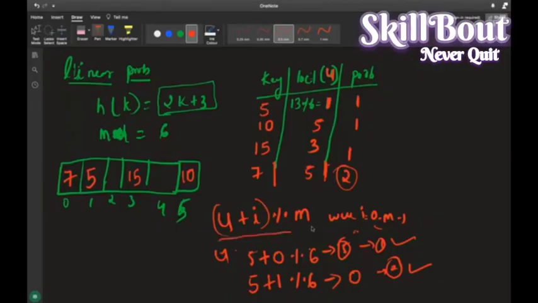ये इक्वेशन तब जाऊंगा जब ये कोलिजन हो रहा है, whenever it is colliding, I will go for this one. हाँ 5 collide हो रहा है ना, when there is a collision I'll be coming here, so u has 5 itself. 5 plus I, मैं चेक करूं, ये linear probing, ये ऐसा ही आएगा, linear होके एक चेक करके ही आएगा, this is called as linear probing.